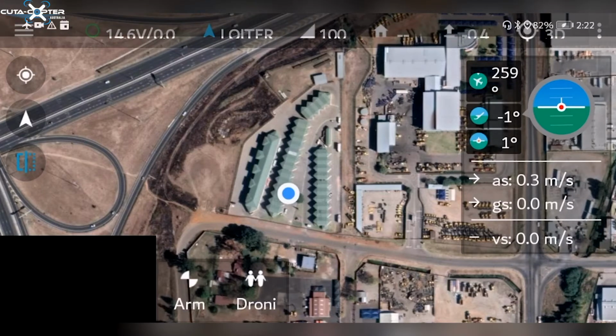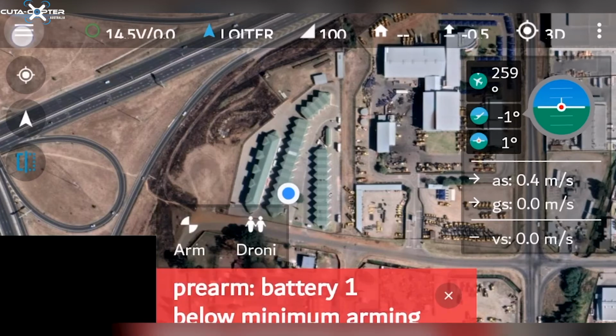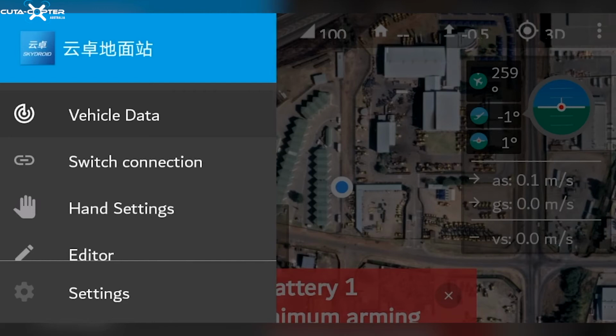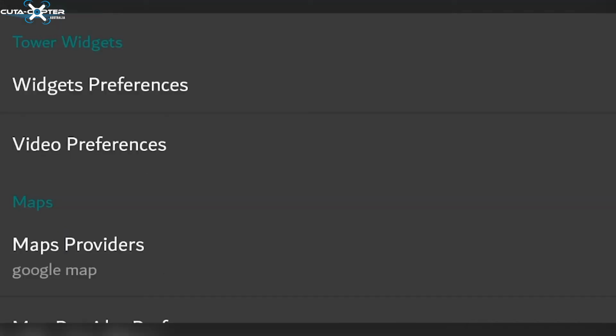We will now show you how to set up the phone to display the minimum features for your ease of use. Start by clicking the three white bars at the top left of the screen over here. At the very bottom, we'll now see Settings. Click the Settings. Now we will start at the top with User Interface. Click User Interface and then click Widget Preferences.